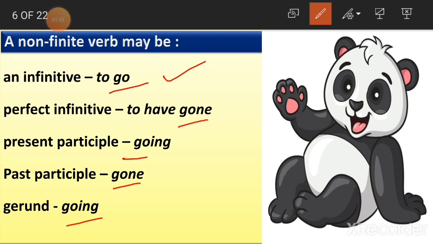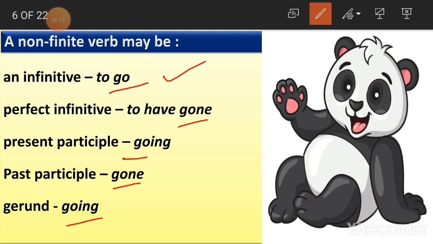Like that. So, to have gone. The next one is the perfect infinitive. To have gone. Like to have gone, in the sense, I want to have gone to the park. They want to have gone to the park. She wants to have gone to the park. Same.